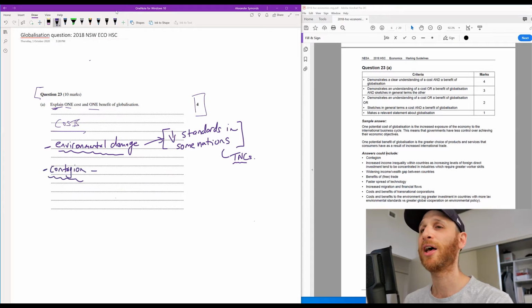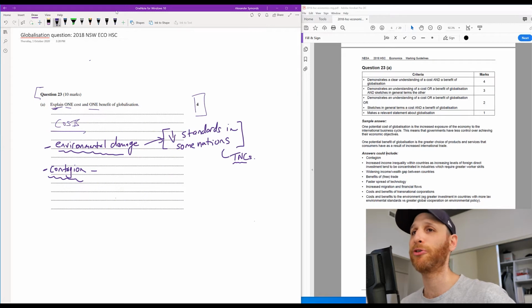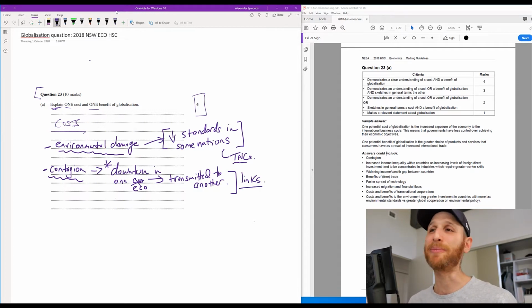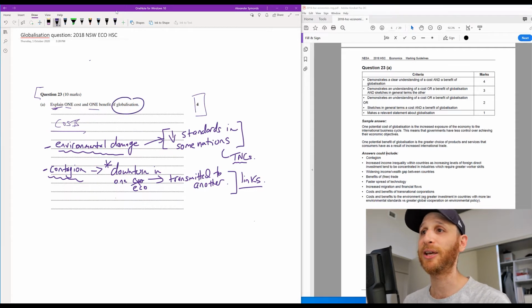Another potential cost is contagion. Always good to use economic terms where you can. So contagion here being like sort of in the sense of a virus, where we're saying a downturn or a cold in one economy is transmitted to another because of the links created by globalization. So what we're saying is that if globalization didn't exist, if the countries were independent of the other, if one country has a downturn, the other one is not necessarily affected. But because of globalization, because of the links and the integration between economies, a downturn in one will be transmitted to another. So I know we only have to explain one, but I thought I'd include 2 here.